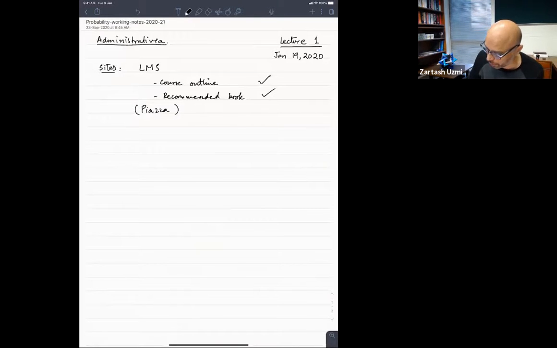It is important to mention that the Piazza site is for class related discussions. Occasionally it is okay if you mention there that the internet was not available and you were not able to complete the test, or something like that. But primarily the purpose of Piazza is to ask questions like: how do you solve this, I don't understand this particular way of solving the problem, can somebody explain that.